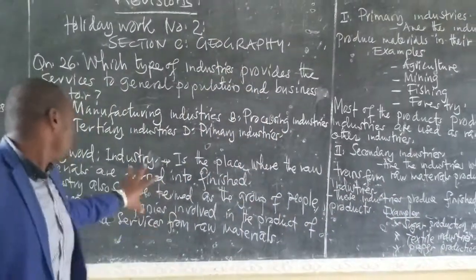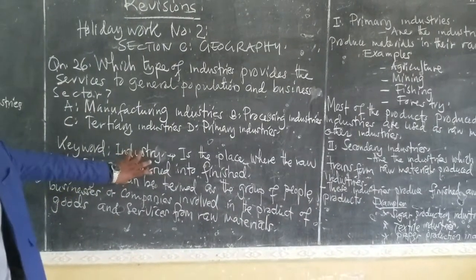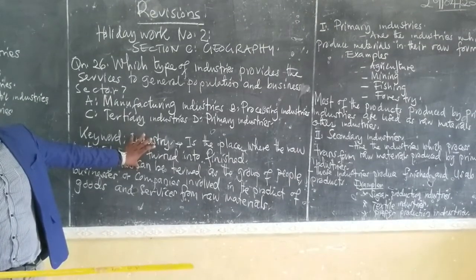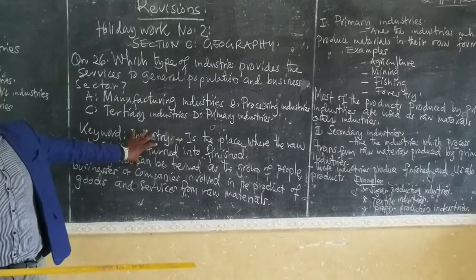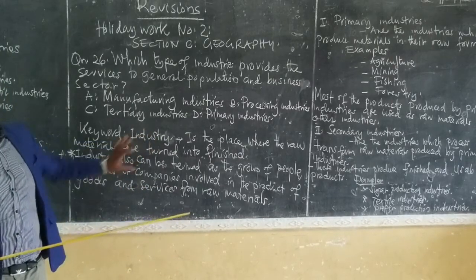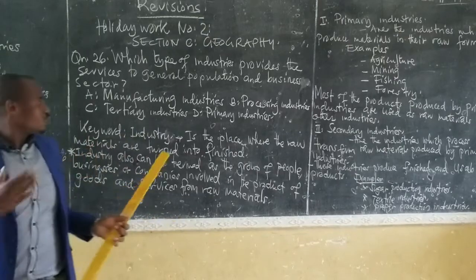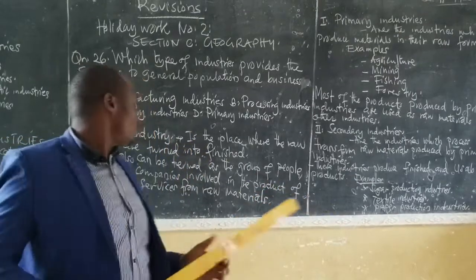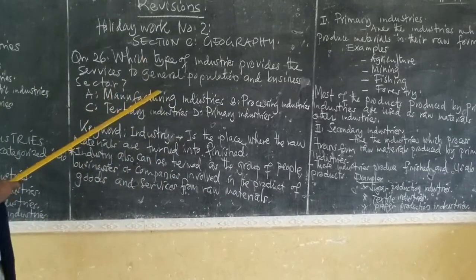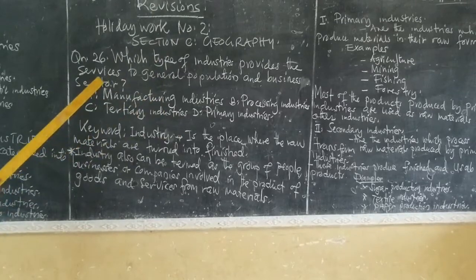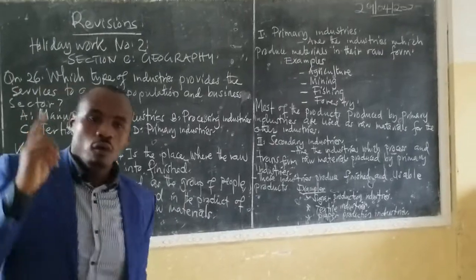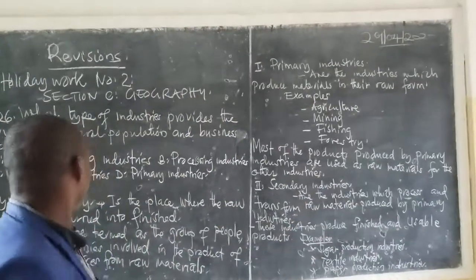This industry is a subtopic of the general topic called economic activities in standard 6, topic number 2. So it's better we pass through one part after another of this subtopic. Our question needs the type of industry which provides services, so it's better we look at the types of industries one after another.